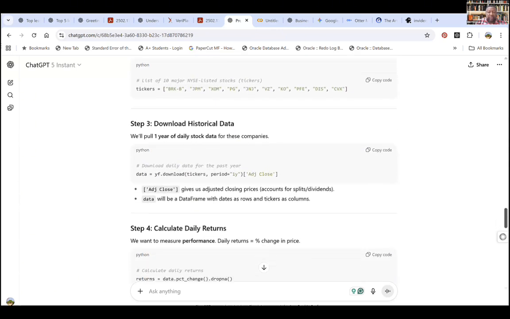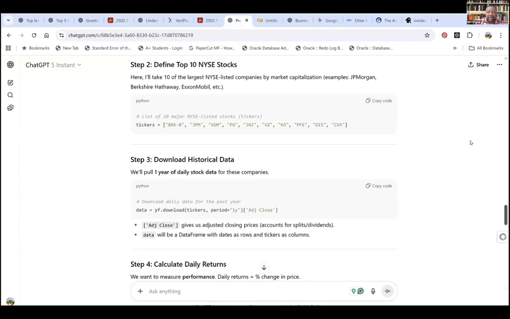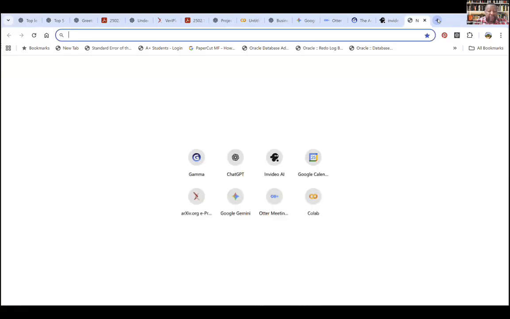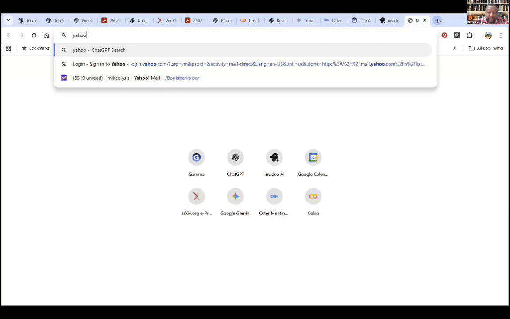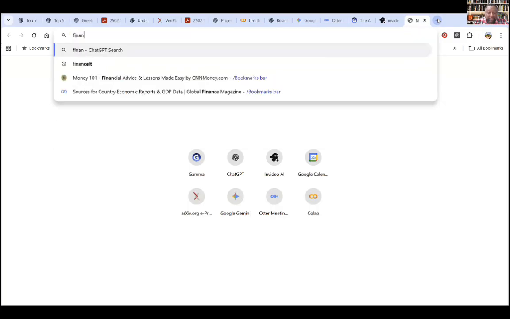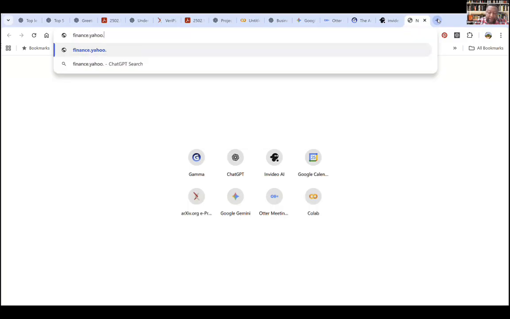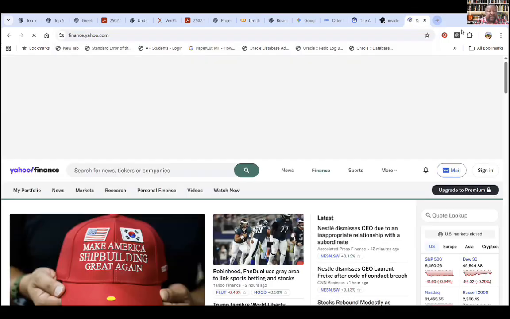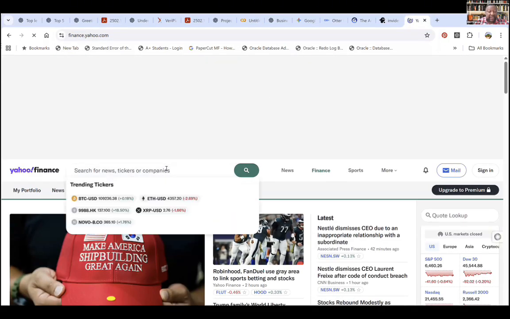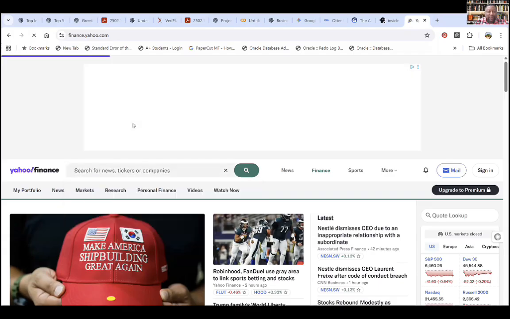these tickers. I don't want to get too technical, but everyone who buys stocks on the New York Stock Exchange usually goes to Yahoo Finance, finance.yahoo.com, and they look at tickers. So if I say, give me the ticker for Microsoft, Microsoft is MSFT. It's basically the code name for Microsoft that they use to trade on the New York Stock Exchange.